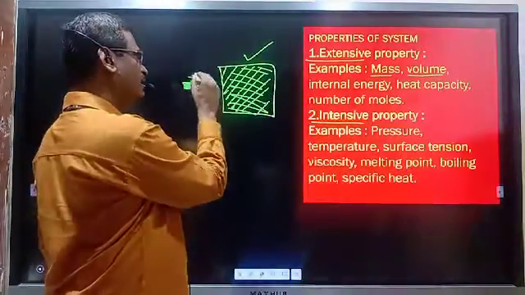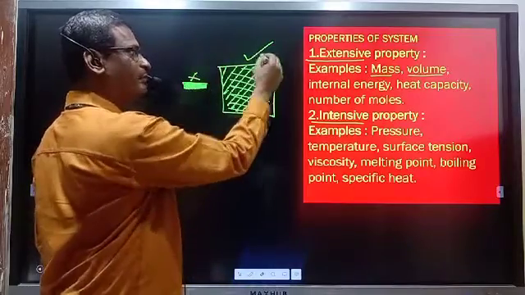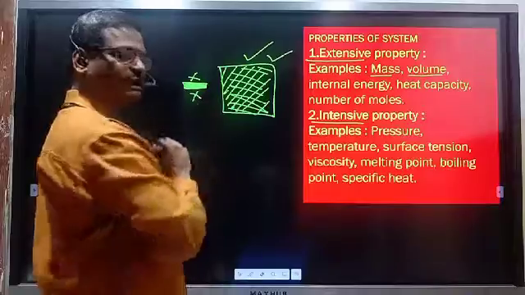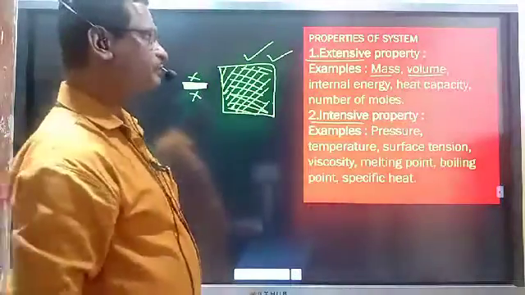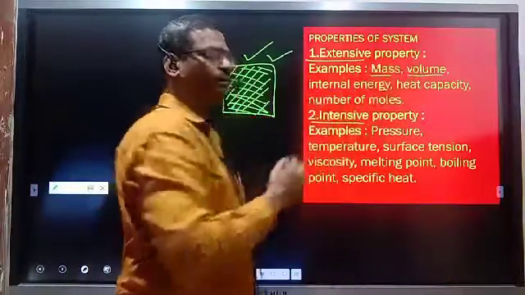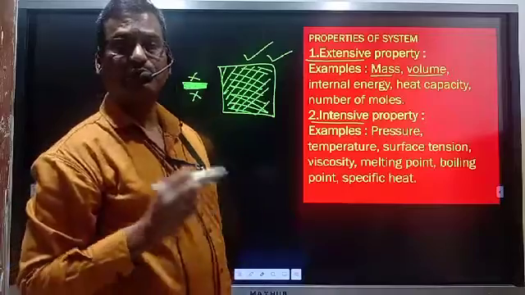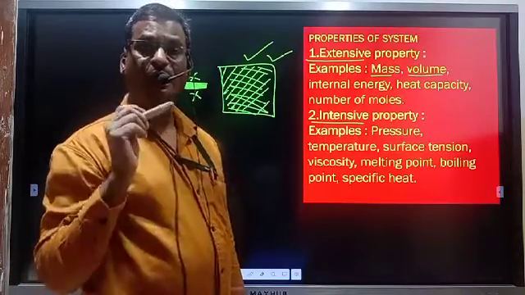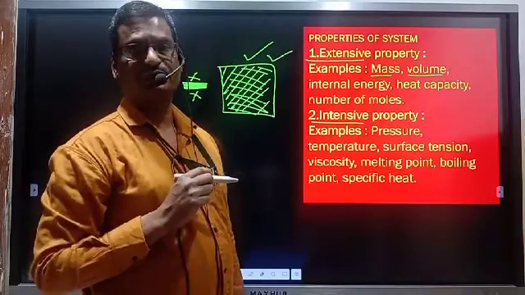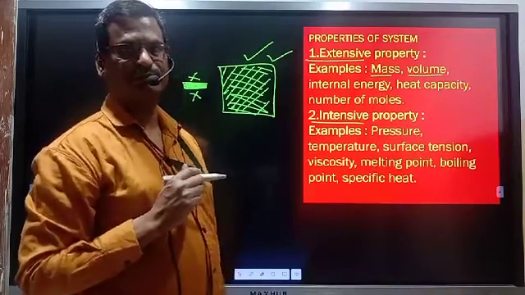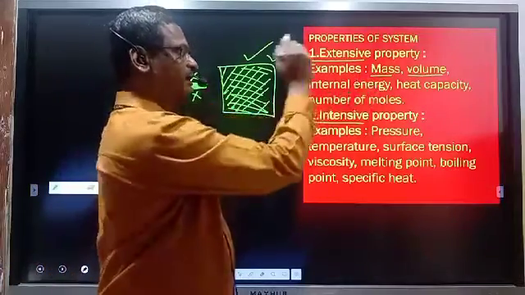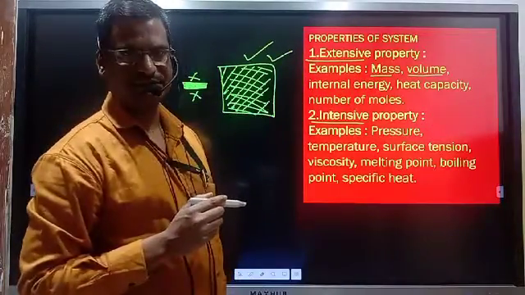This will have less volume. This has more mass. This has less mass. Therefore, mass and volume depend on which factor? They depend on the amount of matter, the quantity of matter present in the system, and therefore they are known as extensive properties.